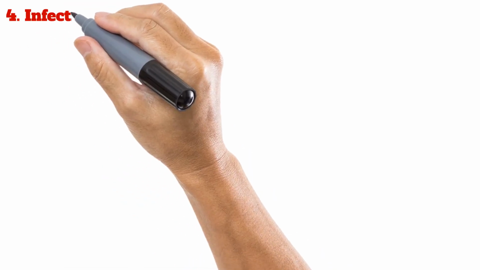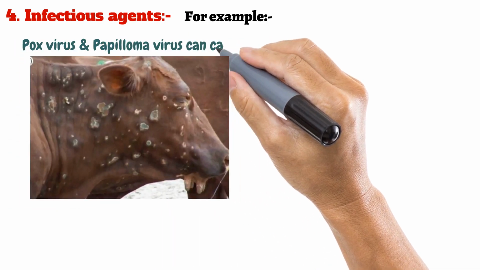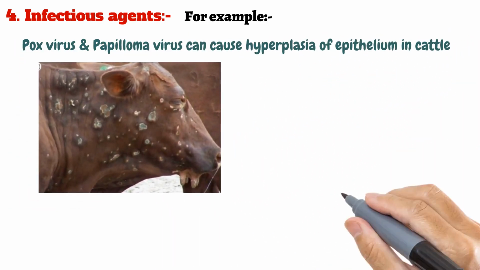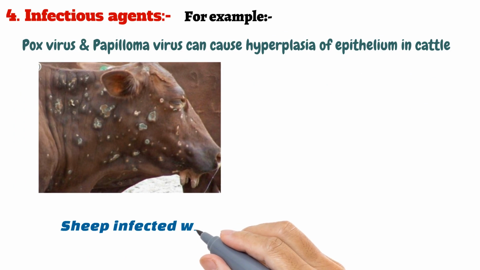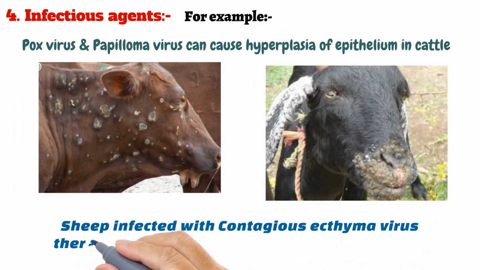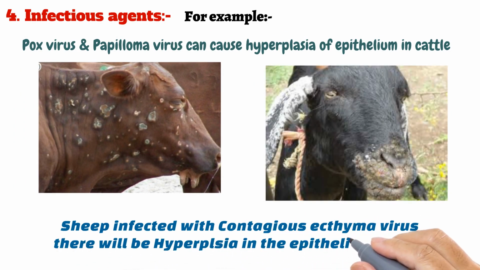Fourth is an infectious agent. For example, pox virus and papilloma virus can cause hyperplasia of epithelium in cattle. And in sheep infected with the contagious ecthyma virus, there will be hyperplasia in the epithelium of the lips.